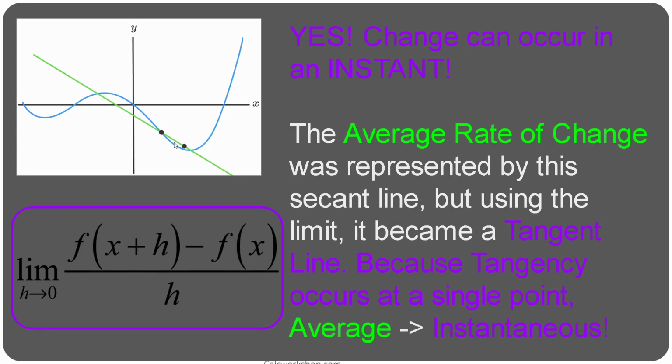Here's a great GIF that shows that concept. When it replays, I'll talk about it. But yes, change can occur in an instant. Once again, what we did is we used slope, the average rate of change, and it was represented by this secant line that's going to show up in a couple seconds. So right there, this is a secant line. But as you say that the distance between the 2 points is approaching 0, it becomes a tangent line. And as we've been over, because tangency occurs at a single point, you're turning an average rate of change into an instantaneous rate of change.